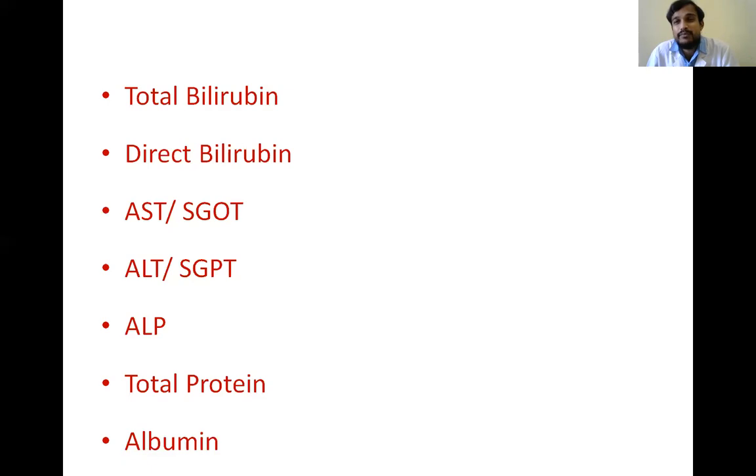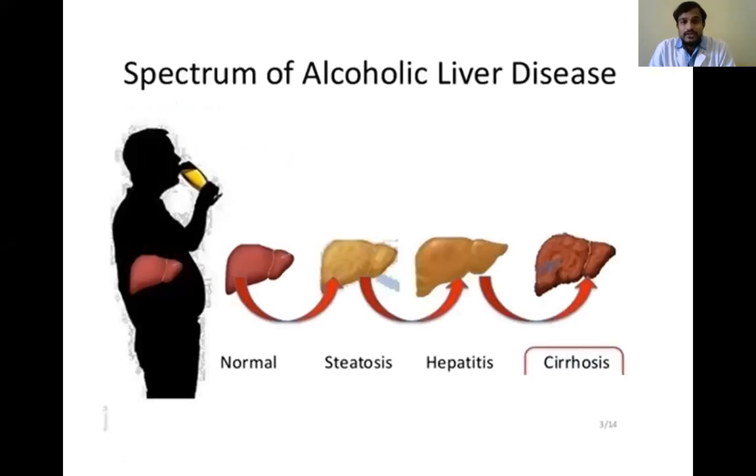And for total bilirubin and direct bilirubin, we know the quantity of total and direct depends upon the conjugation in the liver. If there is any liver disease, then there will be a change in the total and the direct bilirubin level. So these are all the parameters in the liver function test that we'll check in liver diseases. We know there is a pattern for liver disease from normal to cirrhosis. Normal liver becomes steatosis, hepatitis, and cirrhosis. All these stages can be checked by liver function tests.